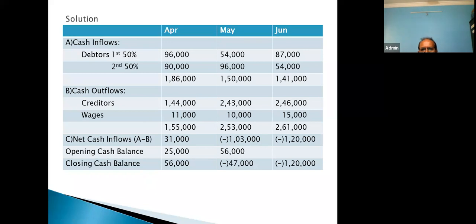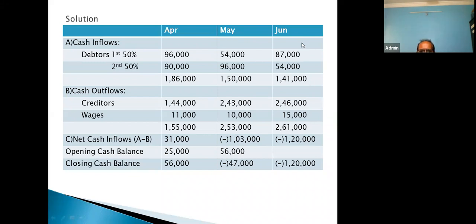So from the cash inflow of 141, 261 goes. The net cash inflow, A minus B, is minus 1,20,000. Now while calculating the closing balance, the company will arrange this 47,000 because there is a negative value.